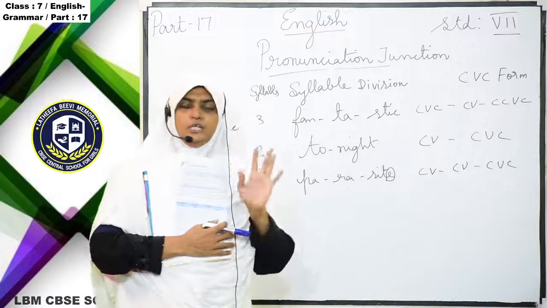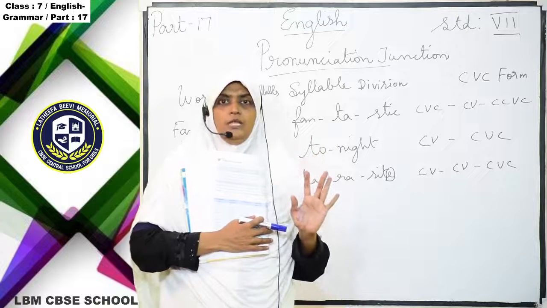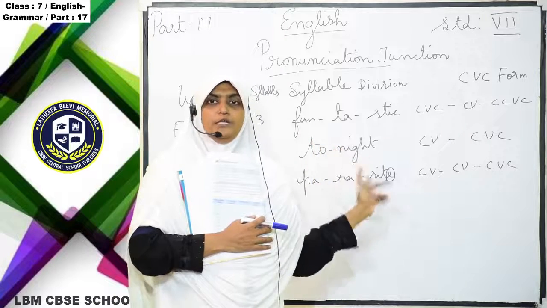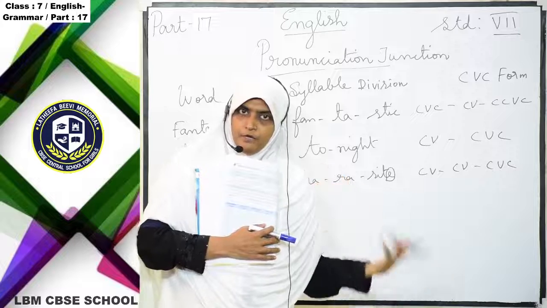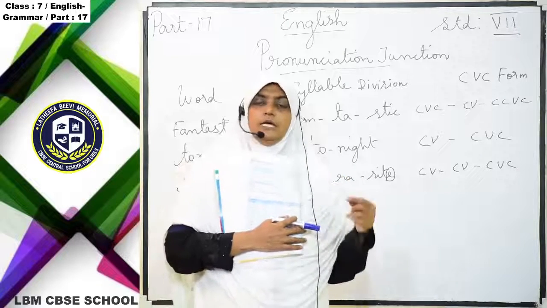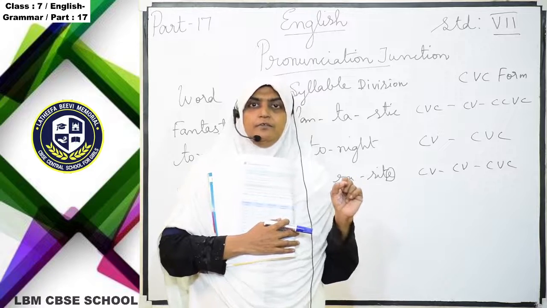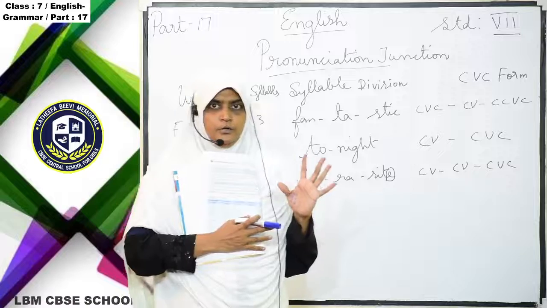So the thing you have to remember is the vowel sound: A, E, I, O, U. Whenever you see them in the word, you have to identify them as vowel sounds. The rest of the letters are consonant sounds. In some words, a letter is silent. We have to carefully identify that.